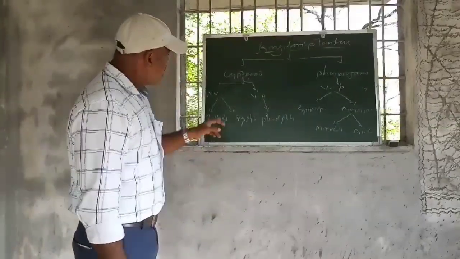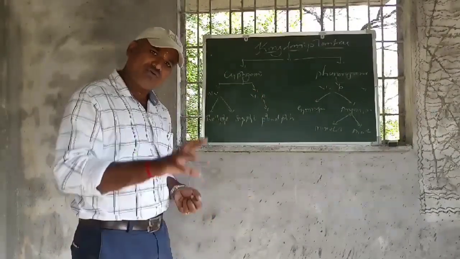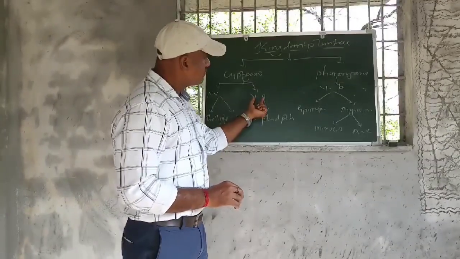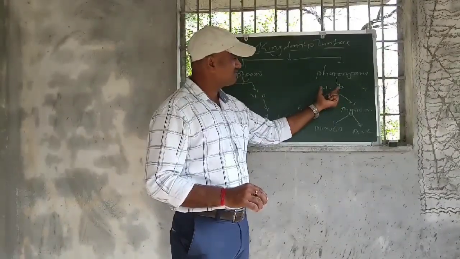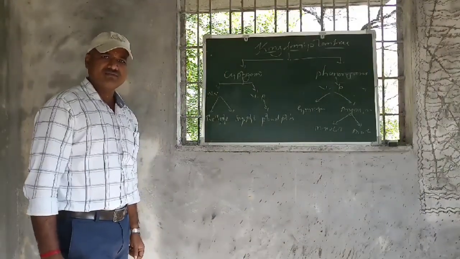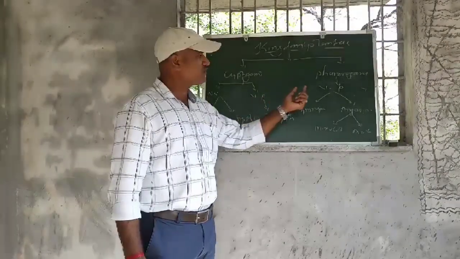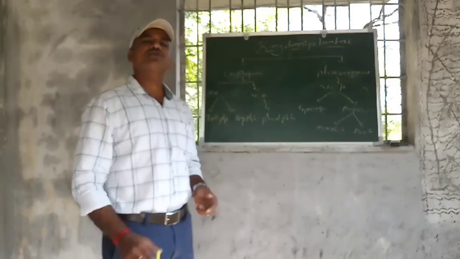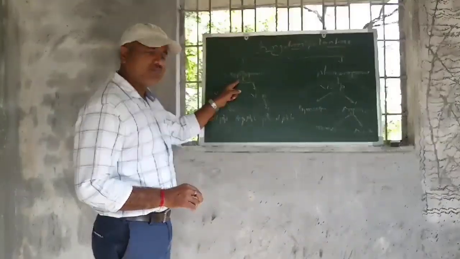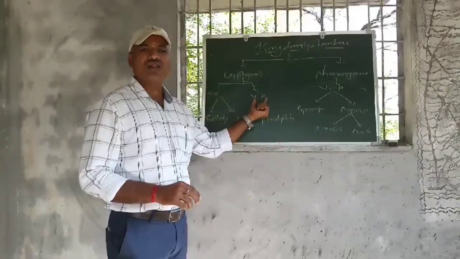Okay. Now both the plants have a similarity, that is, the vascular bundles are there. Vascular system is there. So these plants are called vascular plants. In short, we call it VP, vascular plants. And here, cryptogam is divided mainly into two types, non-vascular plants and vascular plants.